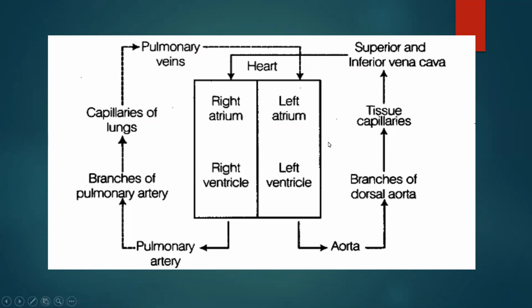Cells carry out metabolic activities, and again deoxygenated blood is collected. This deoxygenated blood from the tissues, with the help of veins, is then given to the superior vena cava, and thus the next cycle begins. So as you can see here, two times the heart receives blood. Such circulation is called double circulation. I hope you understood with the flow chart as well as the diagrammatic form. So here I complete double circulation. I stop the lecture here itself.